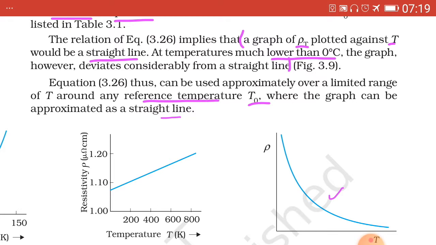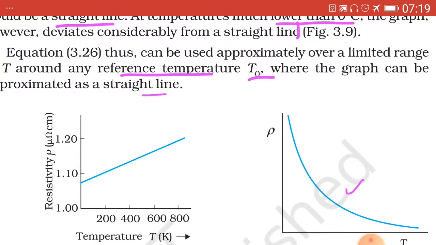Here shown in the second graph, that is the graph does not pass from the origin, and considering the reference temperature T0 at certain temperature, the graph starts, that is the value of resistivity is not 0, and it starts from certain portion on y-axis, that is called y-intercept.